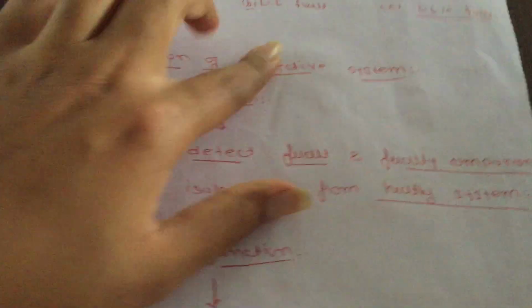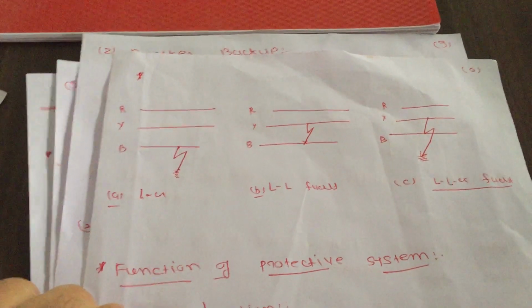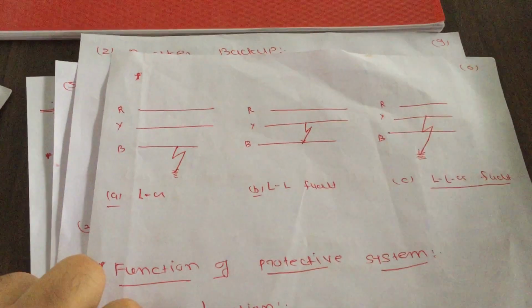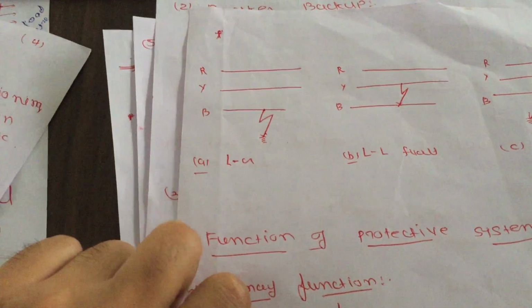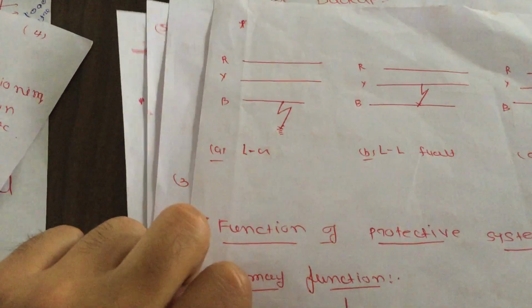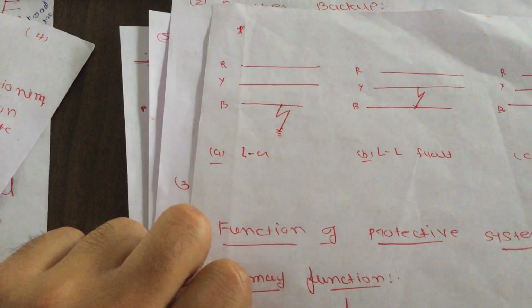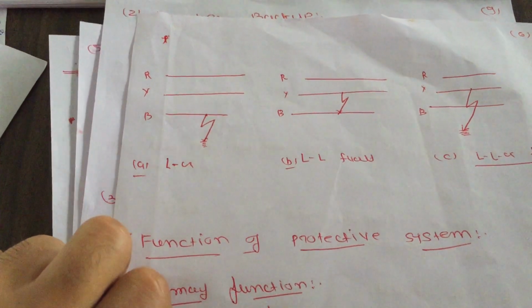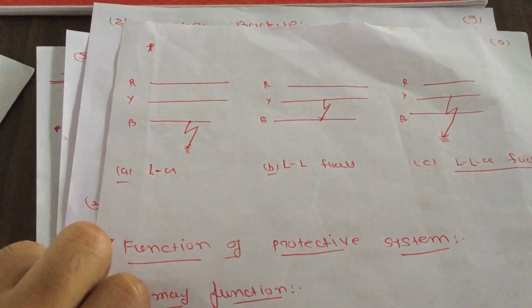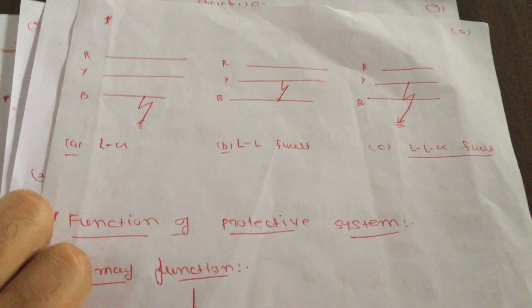Here the configurations of three types of fault are shown. First is line to ground, second is double line, and third is double line to ground. This is just for your knowledge: this is the figure of line to ground. It means that one line is disconnected from the system and thrown to the ground. The second one is double line, where two lines connect together, and the last one is double line to ground.